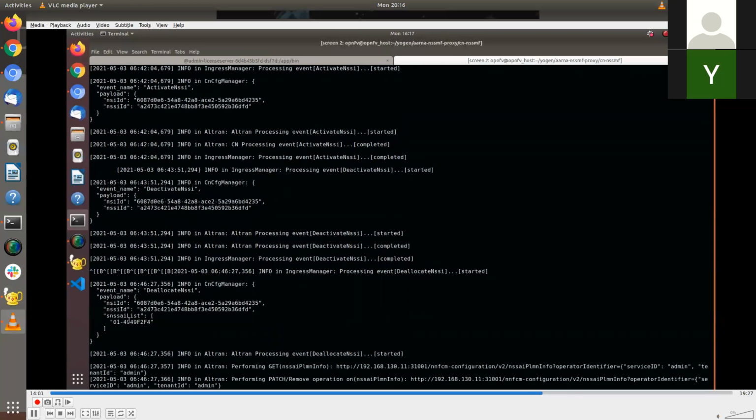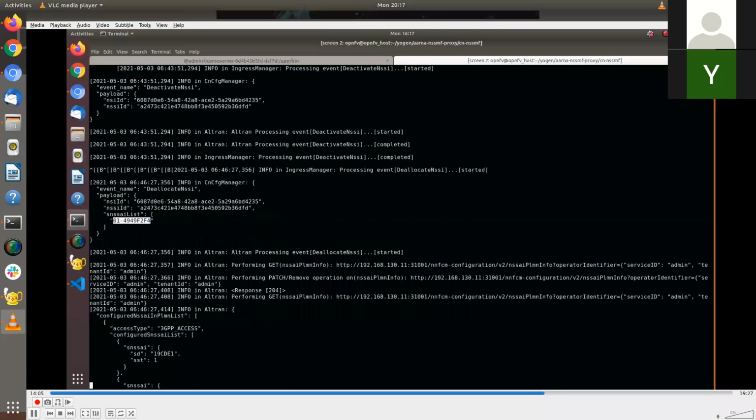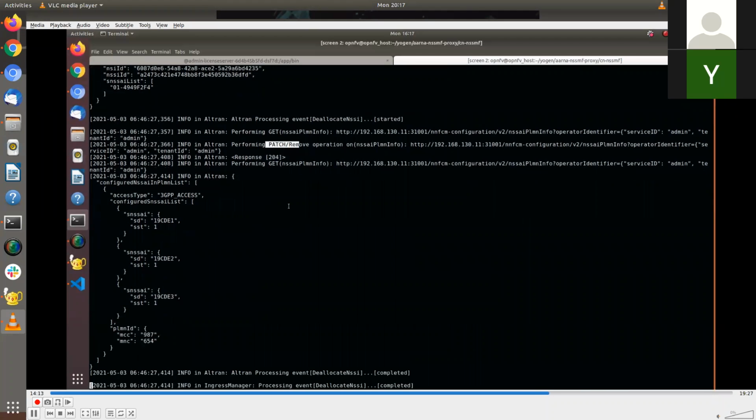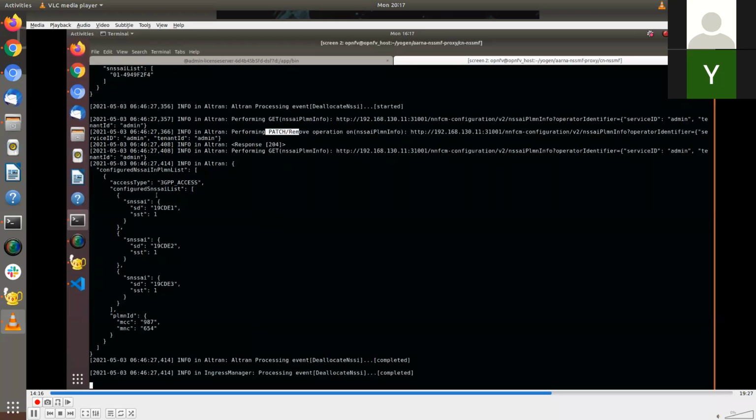In the deallocate event, we got the NSSAI value, which is the identifier of which NSSAI related slice you wanted to take away. So what we did is we just did a get operation to know what was there already, and then we did a patch operation with the remove, where we're saying we wanted to remove 4949 F2 from the list, and then we did again a get operation to see whether that slice configuration has been taken away or not.